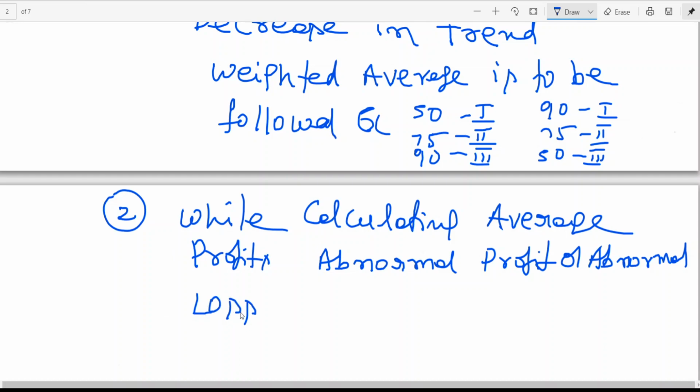I'll give you a simple example. Those of you who are staying in a hostel used to go to one tiffin center daily in the morning to have breakfast. Say X tiffin center. One fine morning you went to X tiffin center and it was closed.